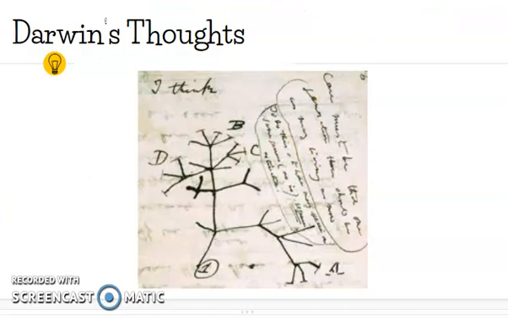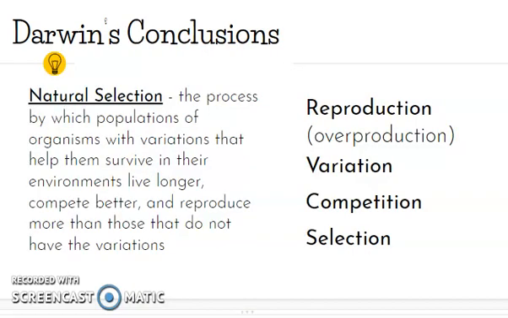So Charles Darwin thought, well, this is the same thing that's happening. It's just happening faster with my pigeons, and I'm seeing it happen in nature. It's just taking a lot longer. So here's what he saw. He was seeing a cycle happen, and that cycle is natural selection.